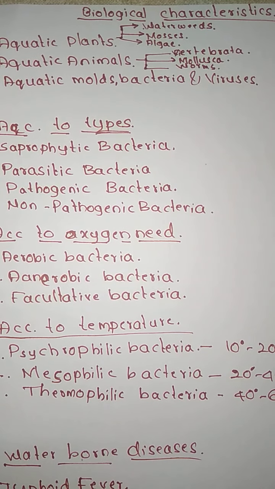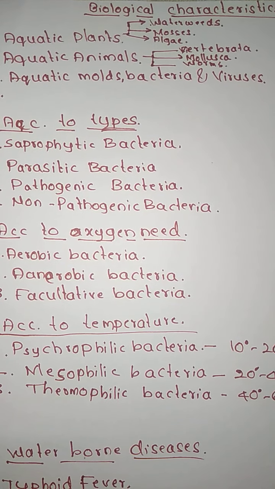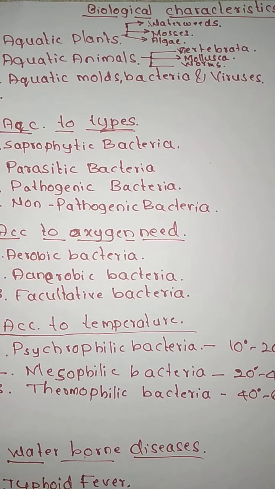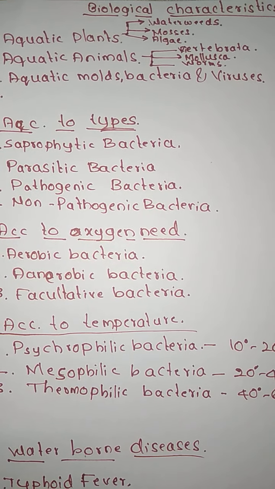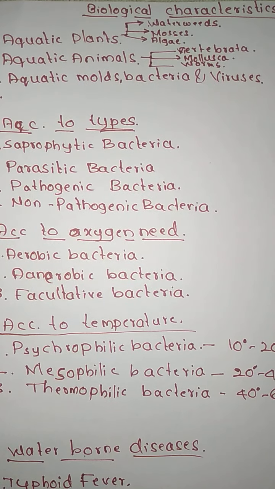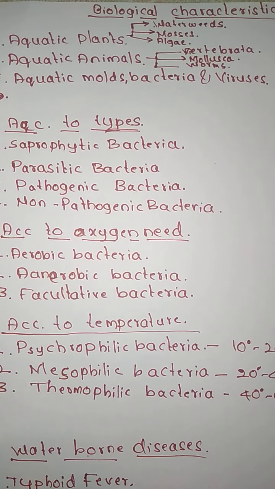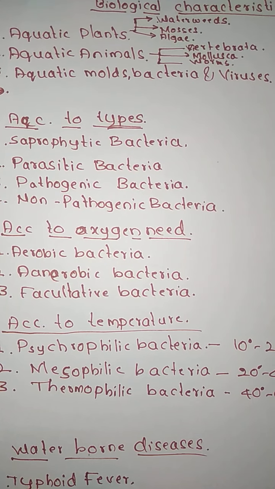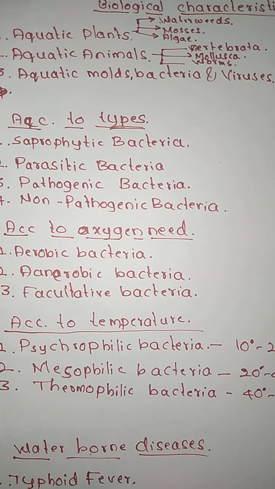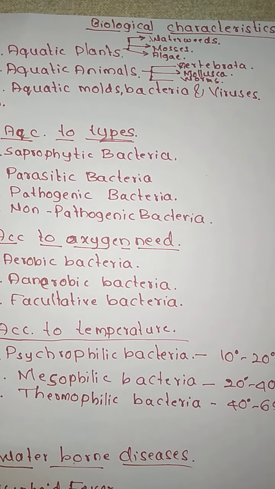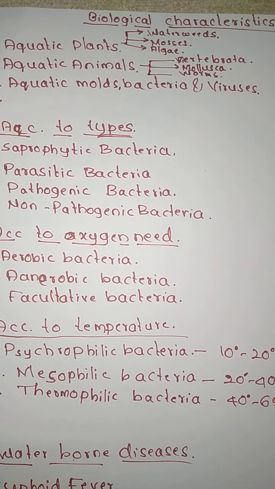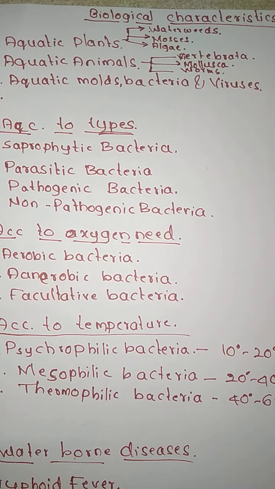Next are the aquatic animals. Water gives shelter to various kinds of fish, to hydra, histolytica, and aquatic earthworms. All of these can be found in water.